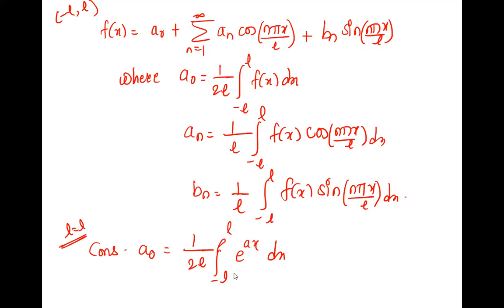What is the integration of e raised to ax? What is the integration of e? E raised to x upon a. Correct. Integration of e is e itself. Do you remember?